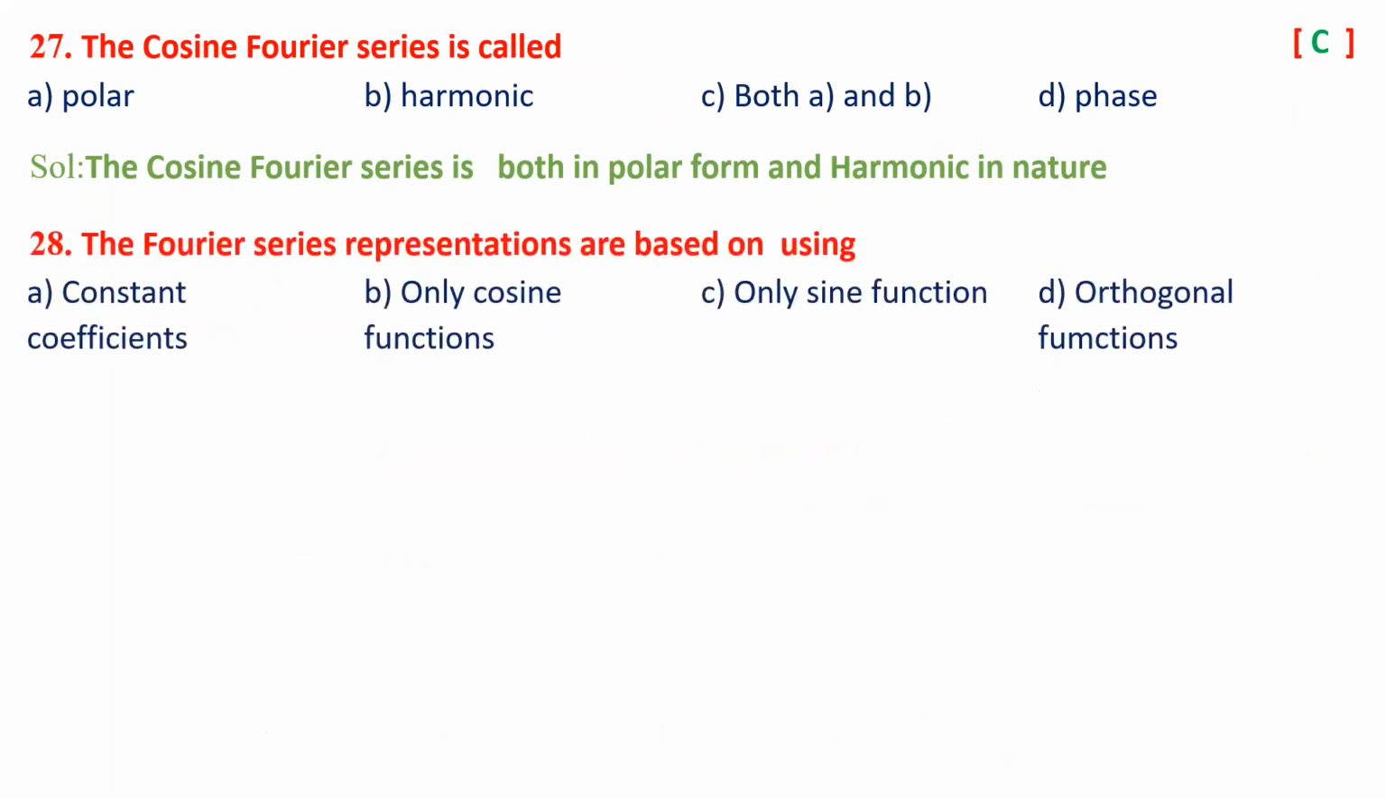So the cosine Fourier series is both in polar form and harmonic in nature. The last question: the Fourier series representations are based on using constant coefficients, only cosine functions, only sine functions, or orthogonal functions. The Fourier series is applied for orthogonal functions only. So the answer could be D. So this is the overall one.